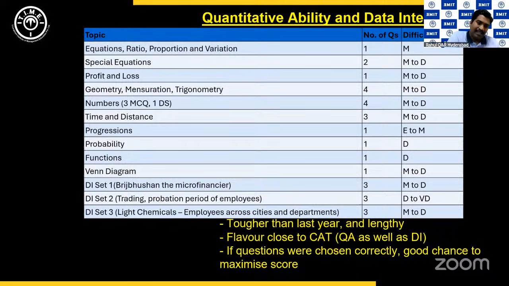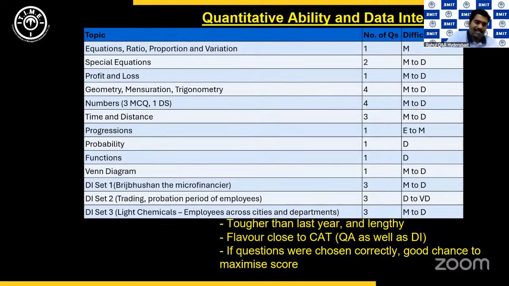And then there was the third set based on Light Chemicals, a company, and their employees across different cities and different departments. This was a sunburst chart, if all of you remember, a few years ago, CAT 2018 or 19. CAT had actually given a sunburst chart too. So we made it a point to include sunburst charts as very much a part of our CAT preparation material. Those who have prepared with us, those who have gone through our material would see at least 2 sets based on a sunburst chart, how to read it. Now, the challenge here was this is actually tougher than the set which appeared in the CAT exam.